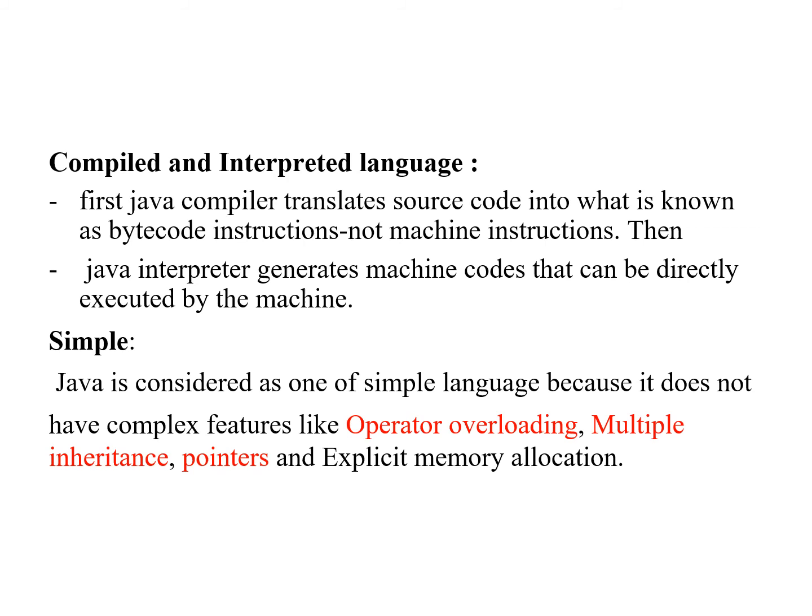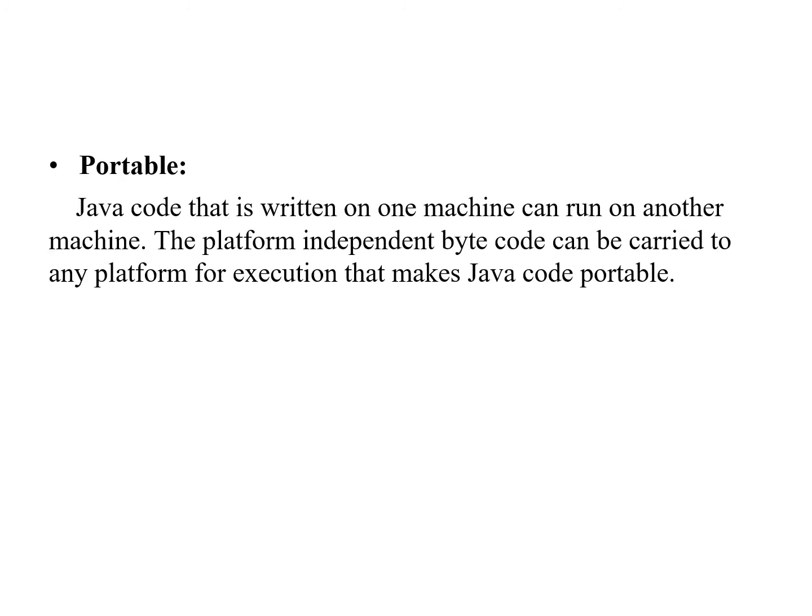Next feature is Java is very simple. Java is considered as one of the simple languages because it does not have complex features like operator overloading, multiple inheritance, pointers, and explicit memory allocation. Java is portable. Java code that is written on one machine can run on another machine. We know that Java is platform independent. That is why Java is portable.